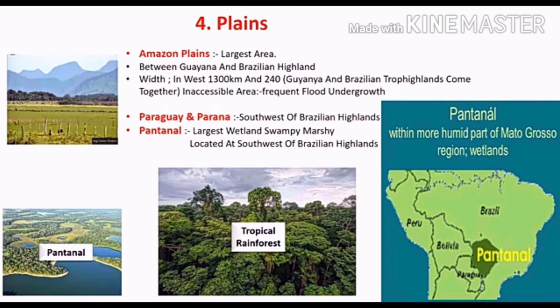The Guiana highlands and the Brazilian highland come closer. Approximately the width is 240 km. As the river approaches the Atlantic Ocean, the width of the plain increases. Students, most of the Amazon plains are covered by tropical rainforest. The source region of the Paraguay slopes towards the south, while the source region of the Parana slopes towards the southwest. Always remember, students, Pantanal is one of the largest wetlands in the world. Pantanal lies towards the southwest part of the highlands area.